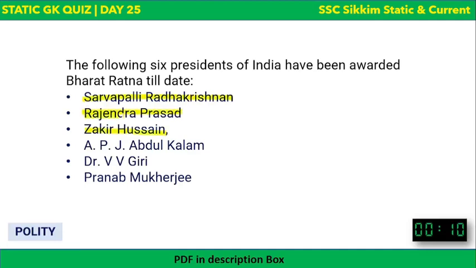Rajendra Prasad was the first president, Sarvepalli Radhakrishnan was the second president, and Zakir Hussain was the third president. And APJ Abdul Kalam, Dr. V.V. Giri, and Pranab Mukherjee. So all these 6 people have got Bharat Ratna till date. I think you all know Bharat Ratna is the highest civilian award given by the Government of India to distinguished persons. So 6 presidents have got this Bharat Ratna till date.